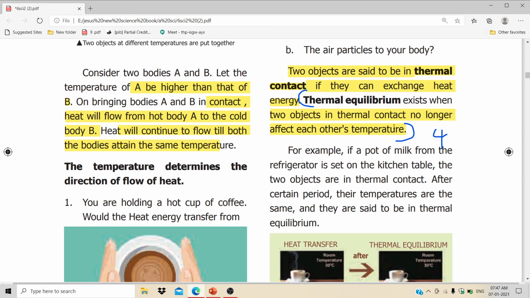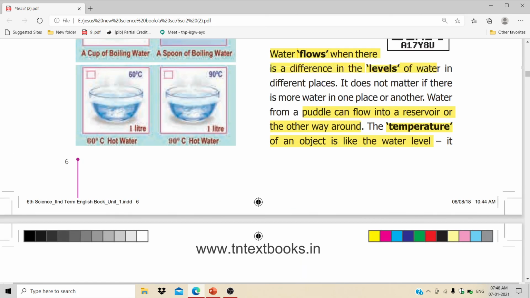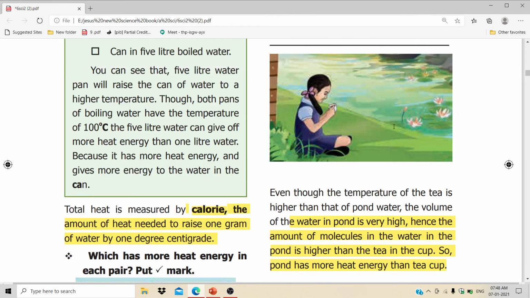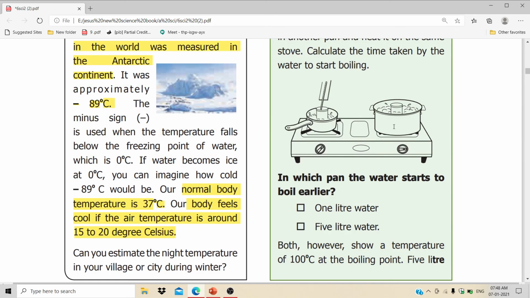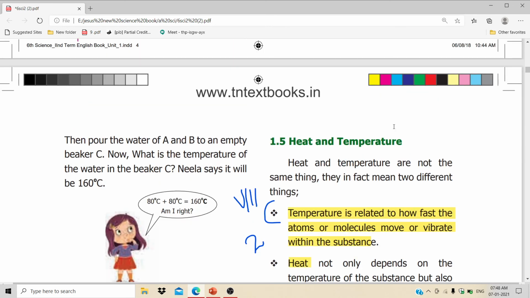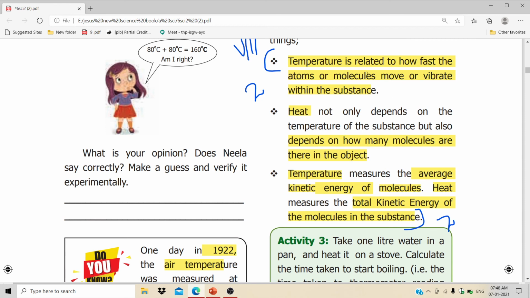And Roman number 8. Question number 2. Distinguish between heat and temperature. Page number 5. Mark from the temperature to molecules in the substance.